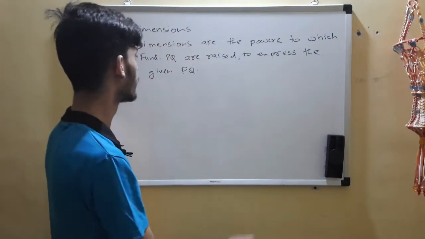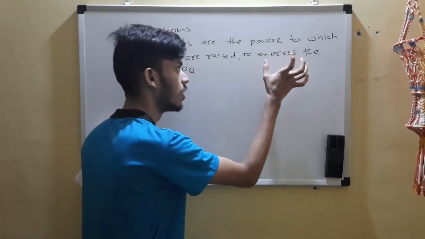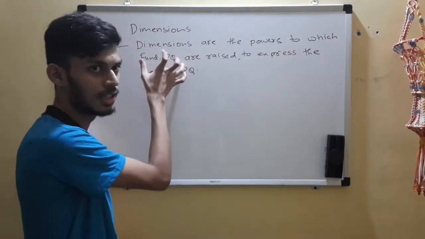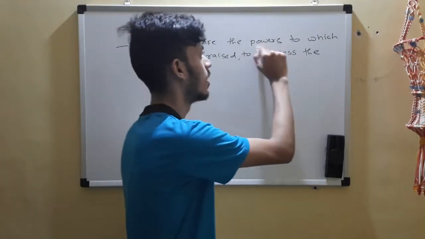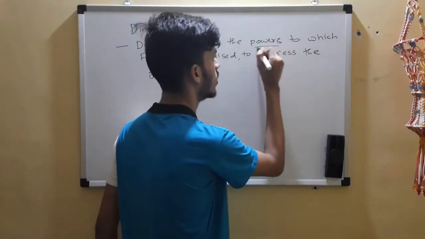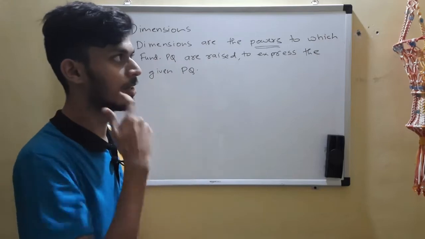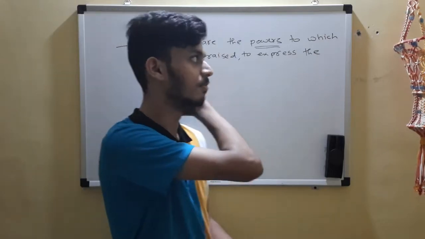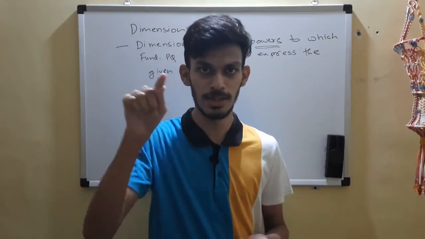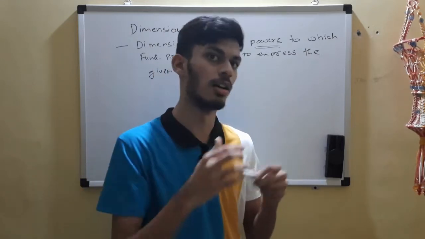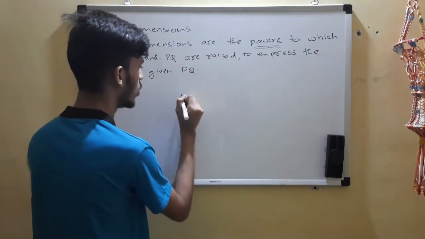Then the last step is to look for the powers. This is the most important word here. You decide, if there is mass in that equation, what power the mass is raised to. I'll give you an example, it will make it more clear.